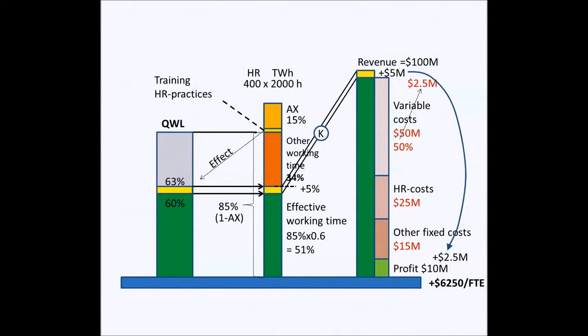Human capital production function in mathematical form goes like this. Production volume is the revenue, which is the function of key coefficient times human resource in full-time equivalent times theoretical yearly working time times 1 minus auxiliary working time. This is the same as the time for work. And finally, all this has to be multiplied with the quality of working life index. The operating profit in financial terms, earnings before interest, taxes, depreciation and amortization, is revenue reduced by all costs.